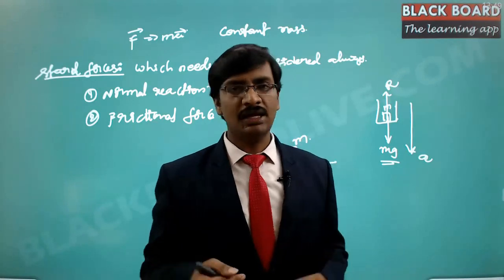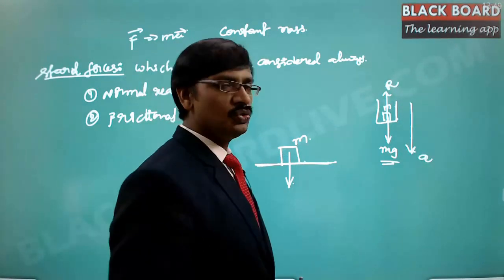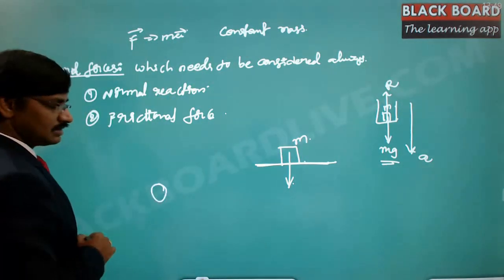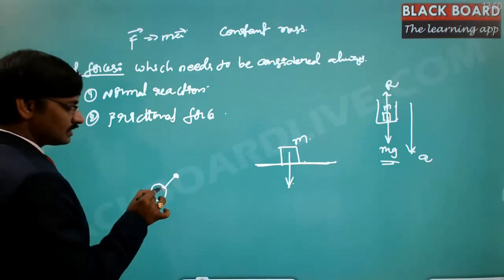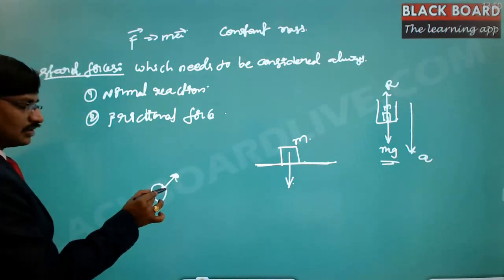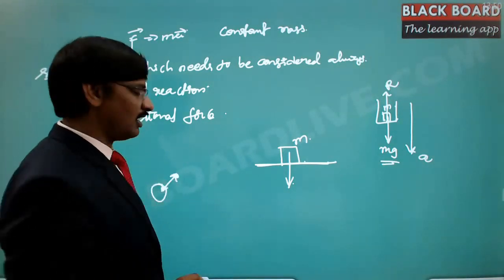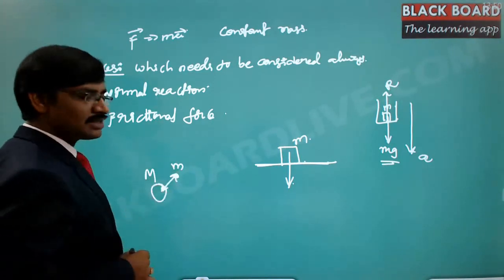Why? Because here there is an acceleration due to gravity, and that is based on Newton's principle. If there is a mass like this and one more mass like this, these two masses will always be attracted to each other. So if there are two masses, there will always be a force of attraction between them. Let us say this is the mass of the earth and this is the mass of the person.